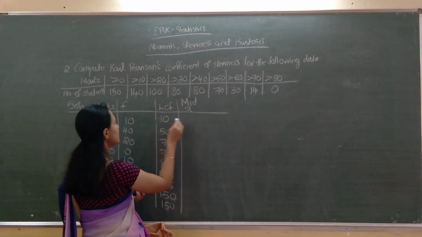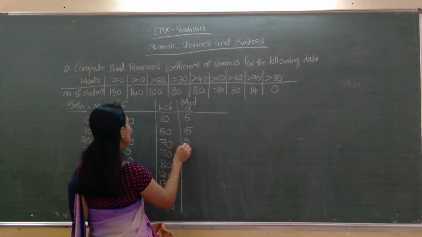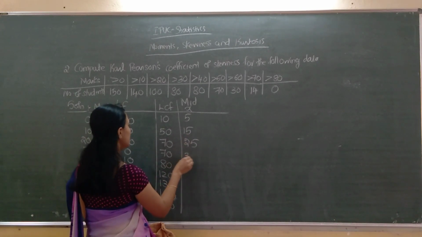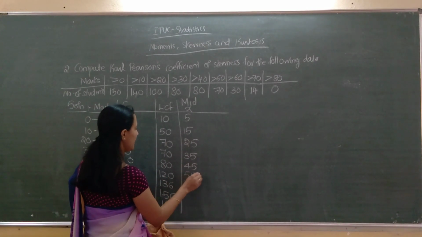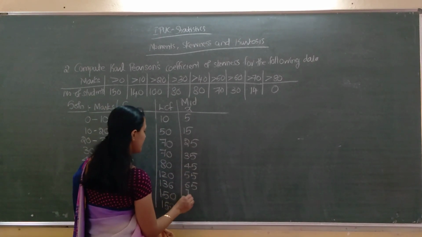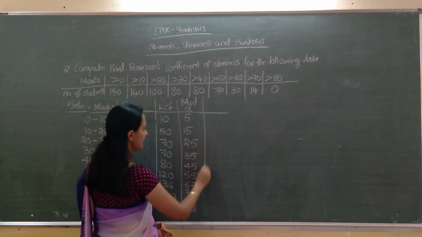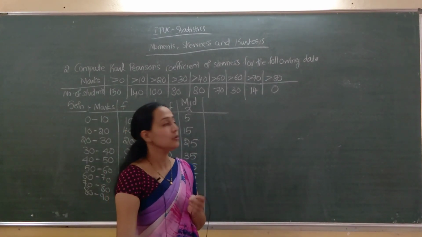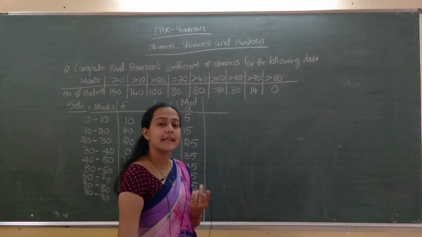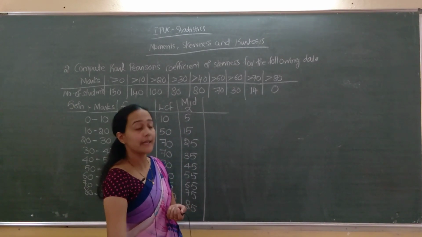Mid x is 0 plus 10 divided by 2, 10 plus 20 divided by 2, and so on: 5, 15, 25, 35, 45, 55, 65, 75, 85. Clear? Once mid x is over, u dash is x minus a divided by c.